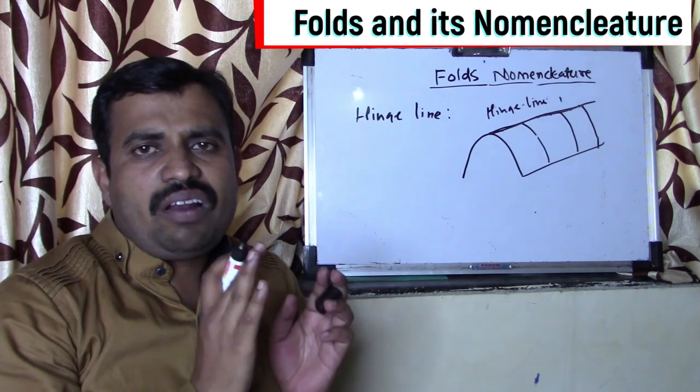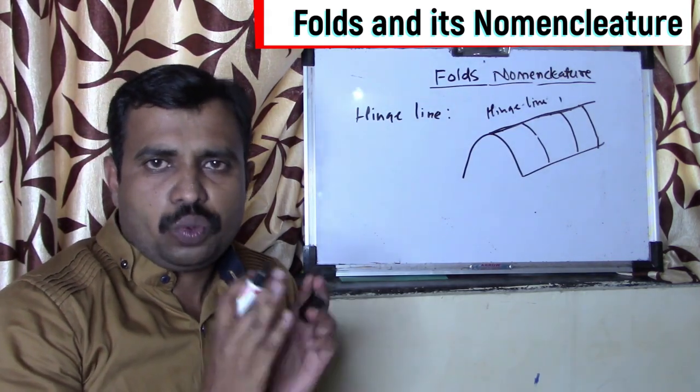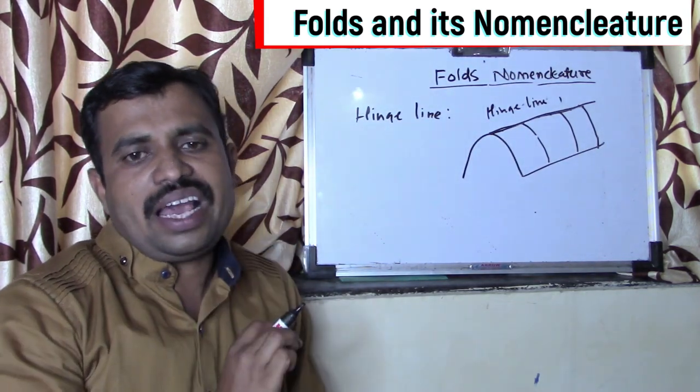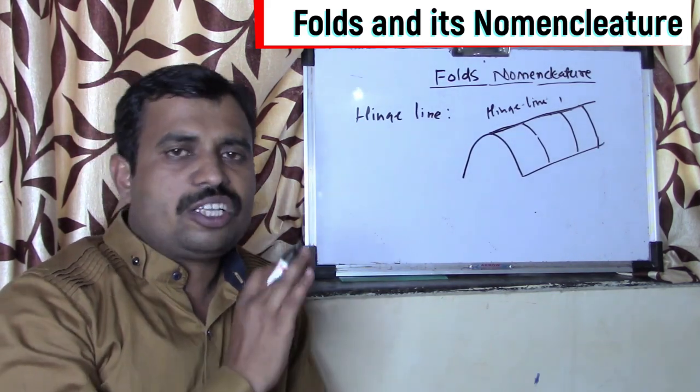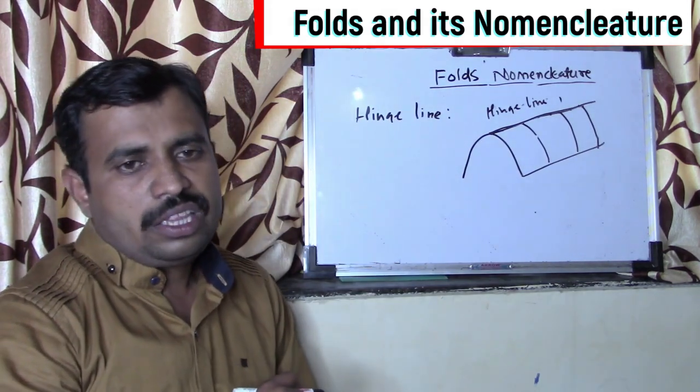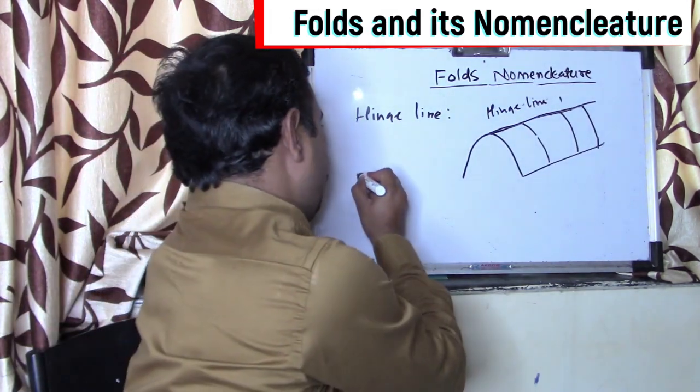When we connect all the hinge points together, an imaginary line is formed, and that line is called the hinge line. So that is nothing but the hinge line. Then the fourth terminology is the axial plane.